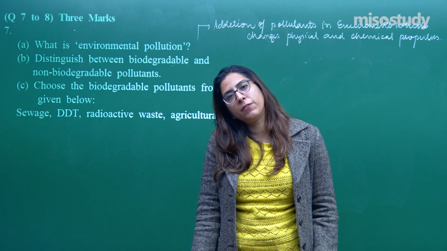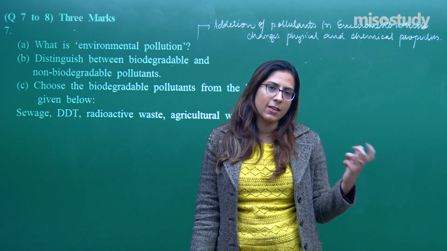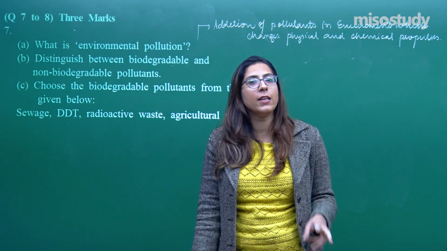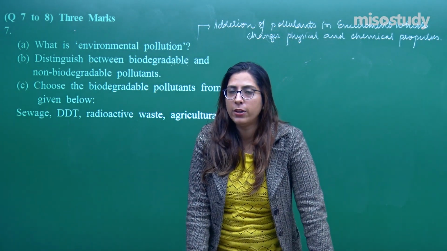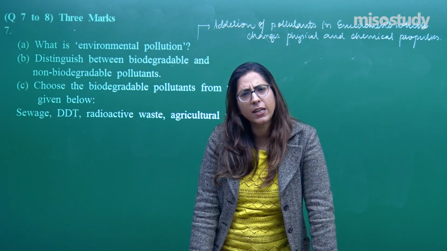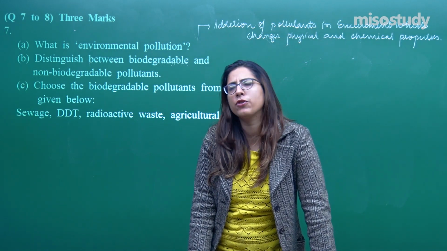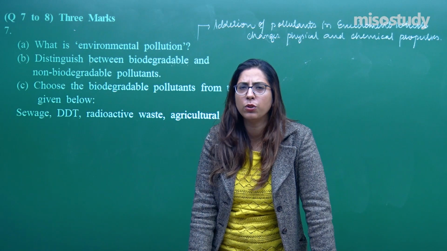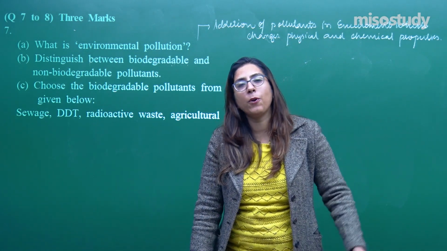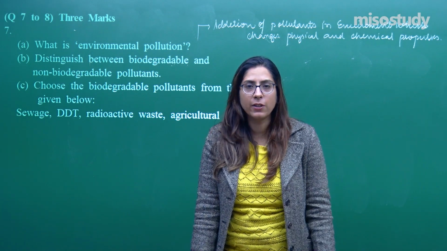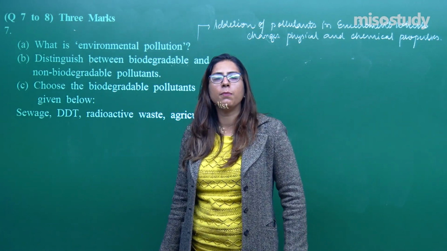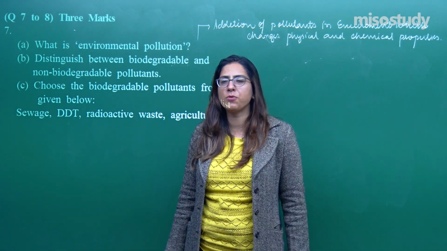And they cause different types of pollution: air pollution, water pollution, soil pollution, etc. For the biodegradable pollutant, we don't require as such space for their dumping. They get decomposed within a short duration of time, which can be further recycled and reused. Whereas the non-biodegradable require a proper area, landfilling is required, right? This is the difference between biodegradable and non-biodegradable substances.